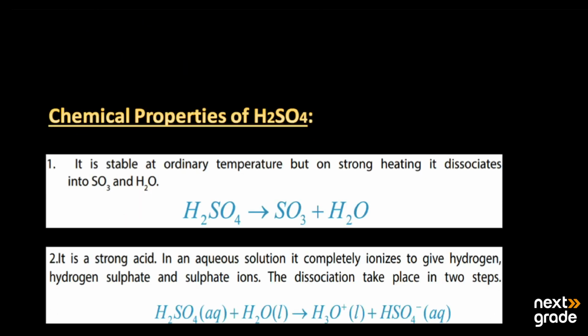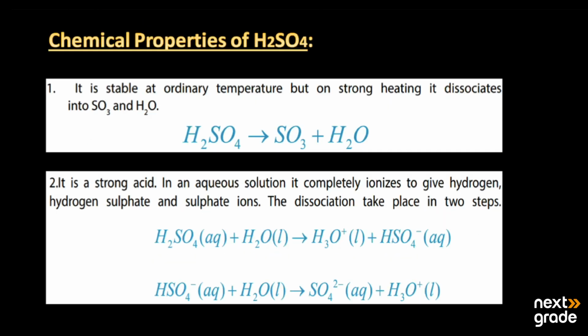After the physical properties, here are some chemical properties, that is, how it gives specific types of reactions. The first is that it is stable at ordinary temperature, that is, 20 to 25 degrees Celsius. But on strong heating, it dissociates into sulfur trioxide and water, SO3 and H2O. Its second property is that it is a strong acid. In its aqueous solution, it completely ionizes to give hydrogen, hydrogen sulfate and sulfate ions.